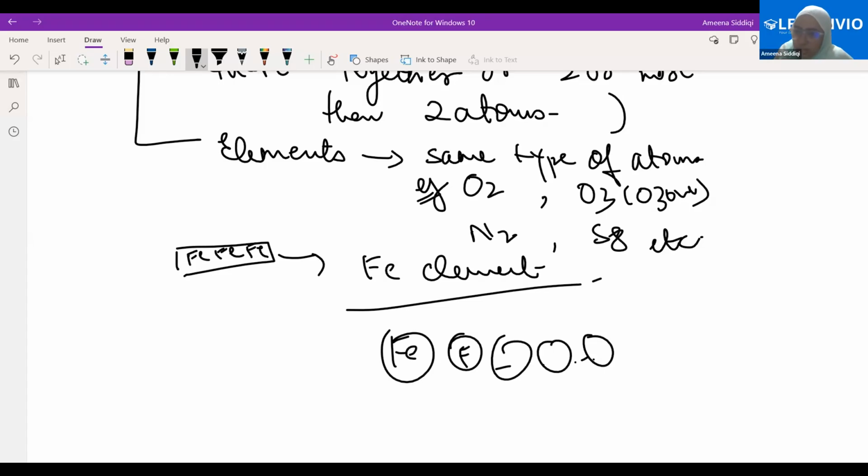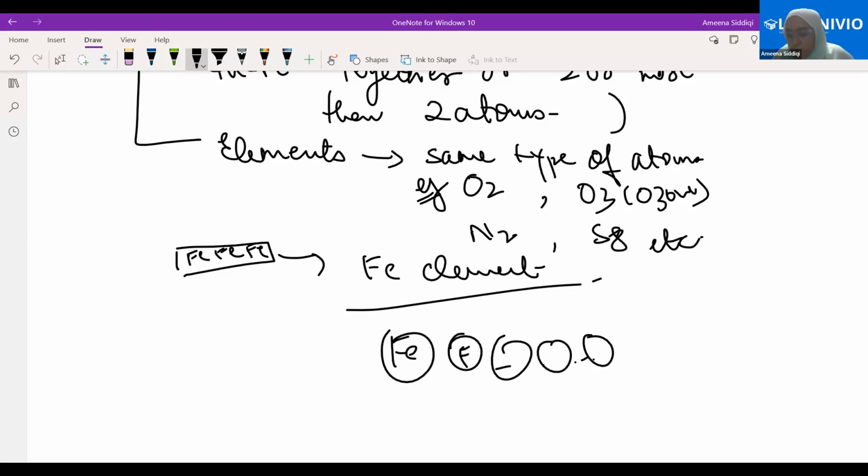I will get 5 different iron atoms, just separate atoms. That is why we say elements cannot be broken down into simpler forms, because even if we break them down, we will get the same thing. Is this point clear to all 4 of you?